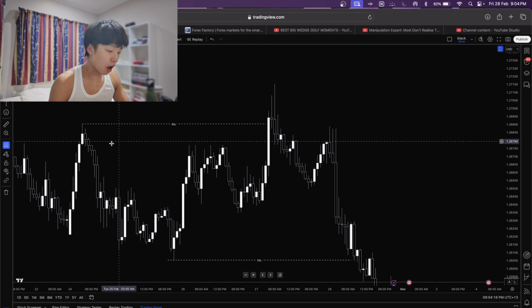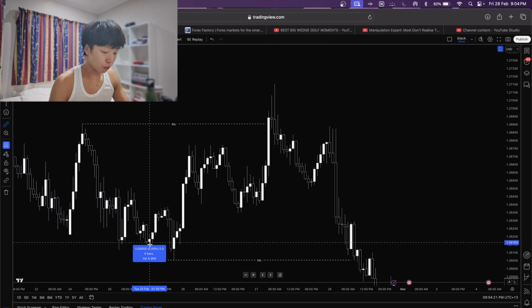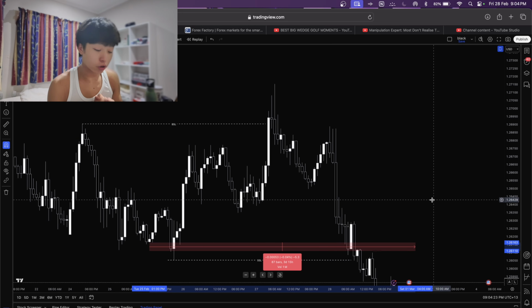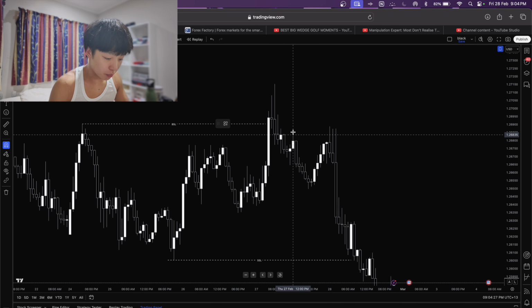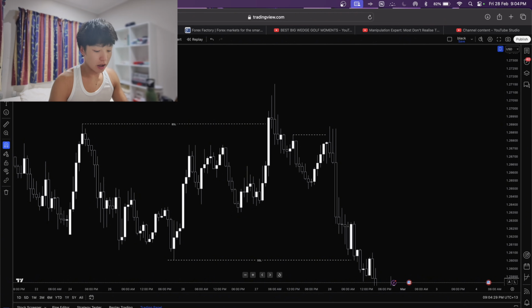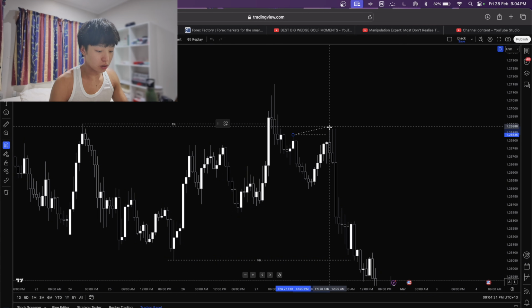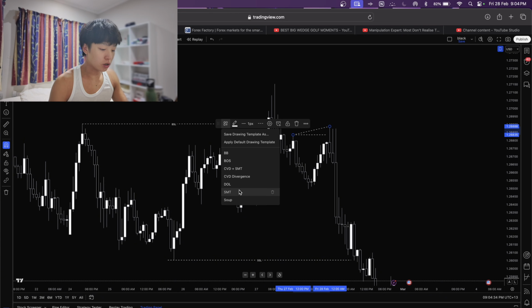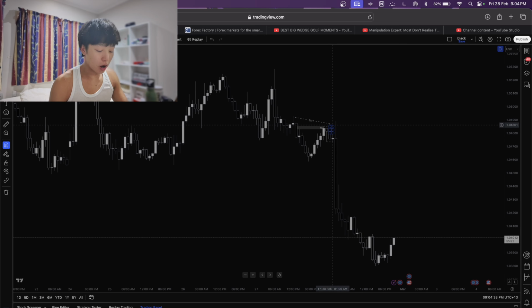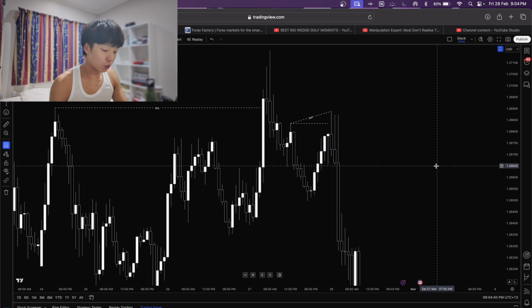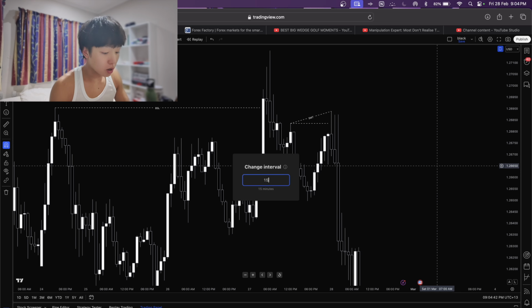So we can see that after we took out this high, we're going to hunt for this low. But because the market wanted to be greedy and wanted to get more profits, it came up and re-swept this high. And that also gave us an SMT with Euro USD like we saw just before. So high, higher high, high, lower high. So that was a nice little SMT. That was some decent confluence on why price might have gone lower.